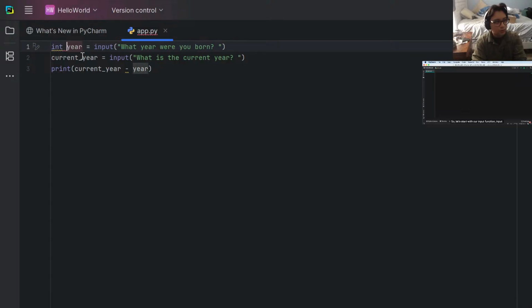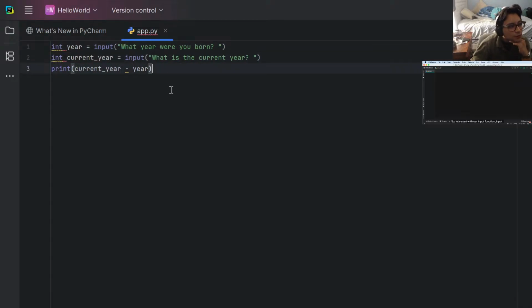Do you do like int year, maybe? Is that a thing? Class integer, yeah. Integer. Okay, so int, parentheses, integer.